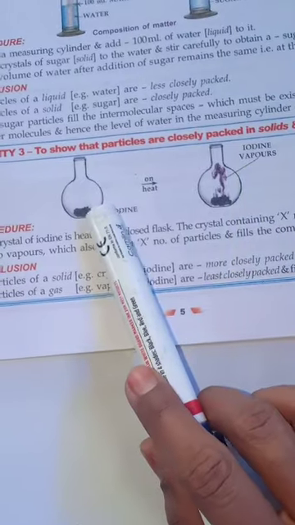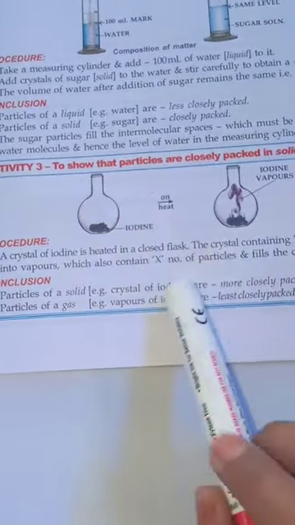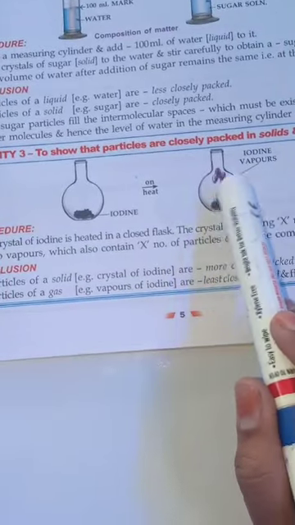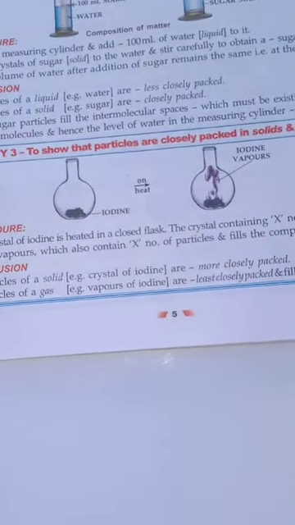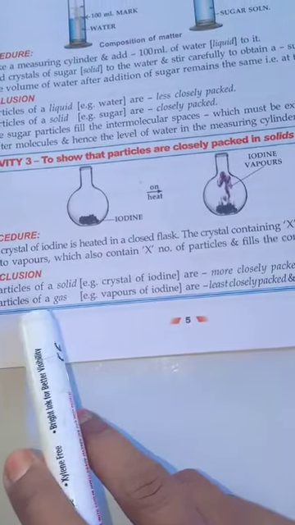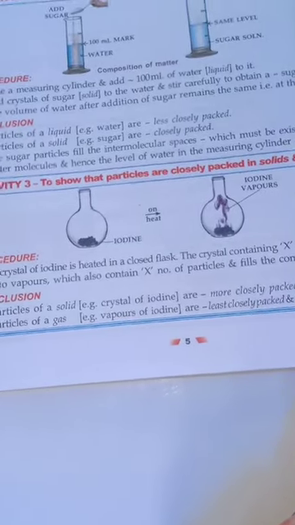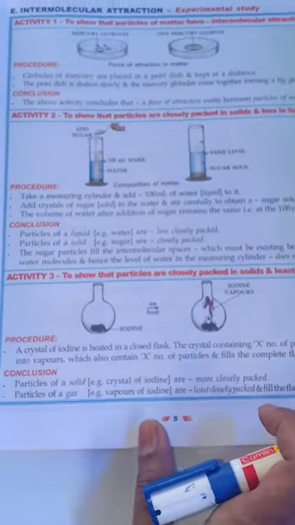In the third experiment, this shows the particles are closely packed in solids and least in gases. So they have taken a crystal of iodine and heated it in this round bottom flask. On heating, you will find the iodine vapors evolve, and this shows that the particles of solid are more closely packed, whereas in gases they are least closely packed, so they fill the flask completely. This was basically the experimental study.